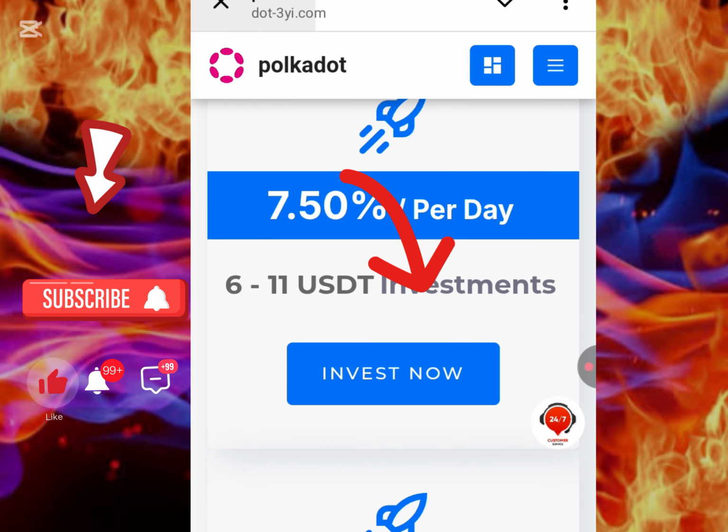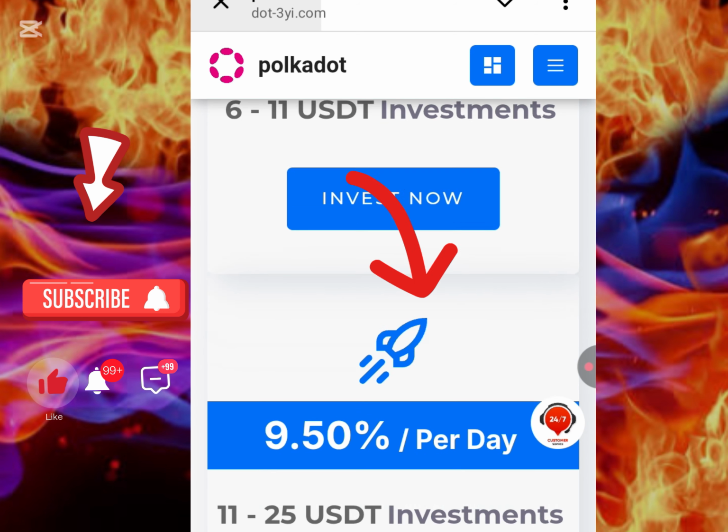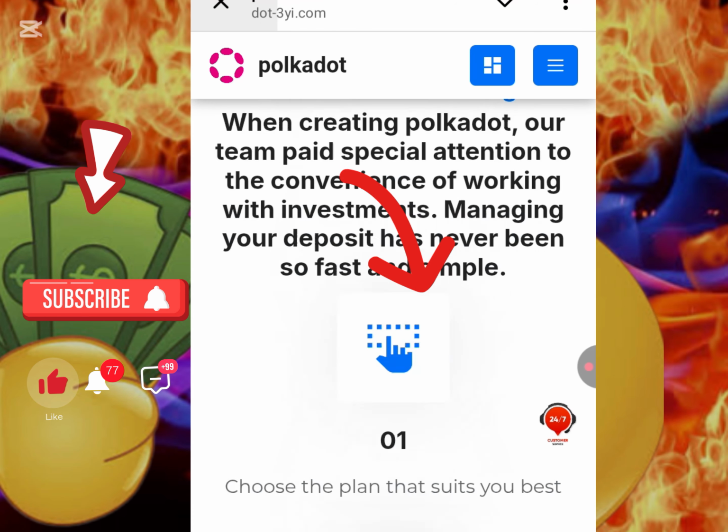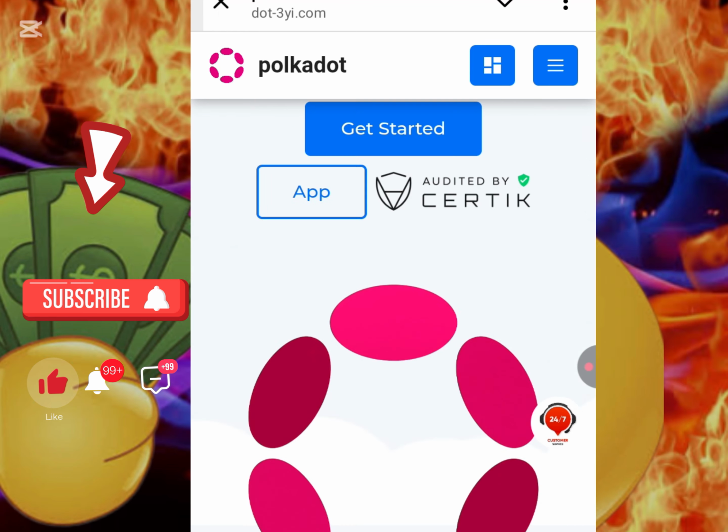Now, you're going to see there is 7.50% per day. There are different rates that you are going to be earning on this platform. You can see it's rightly displayed here. So quickly, let me get started. Let me show you guys a step-by-step guide on how you can navigate this platform.